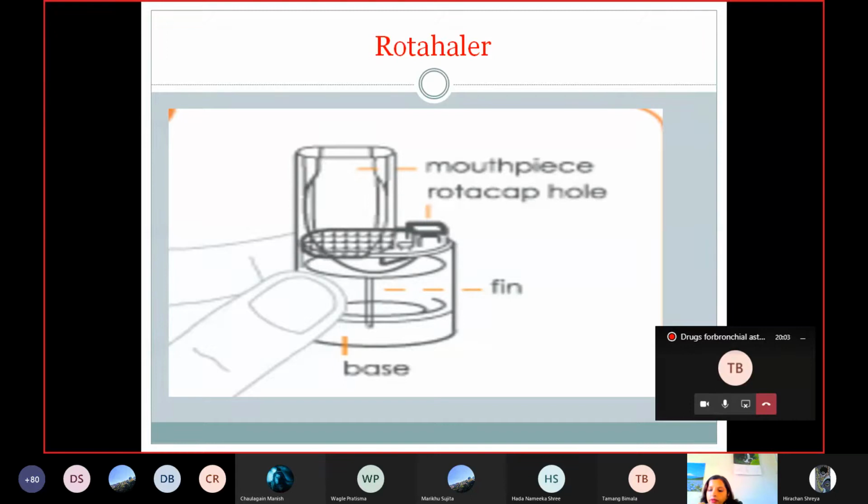When you are rotating the base, the transparent portion of the capsule will break down, and the dry powder of the drug is released and comes down into the base of this rotacap. After the fine powder comes here, you have to take it through the mouth.